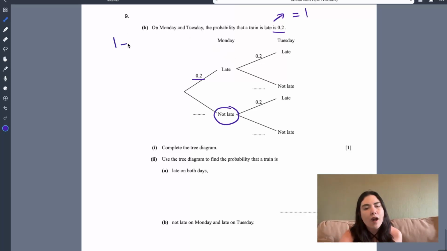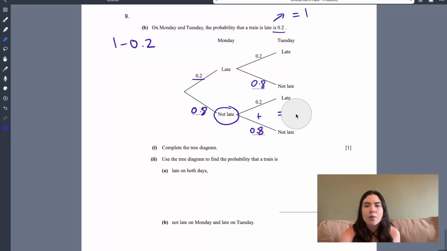Well, we can say 1 minus 0.2 because that'll give us what's left over. And whatever is left over will be the probability of it not being late, which is 0.8. If you're not sure, you can do that on your calculator. All right, so we can say 0.2, 0.8. So we know that the probability is 0.8 because if we add these two values together, we get 1. And all probability adds to 1.